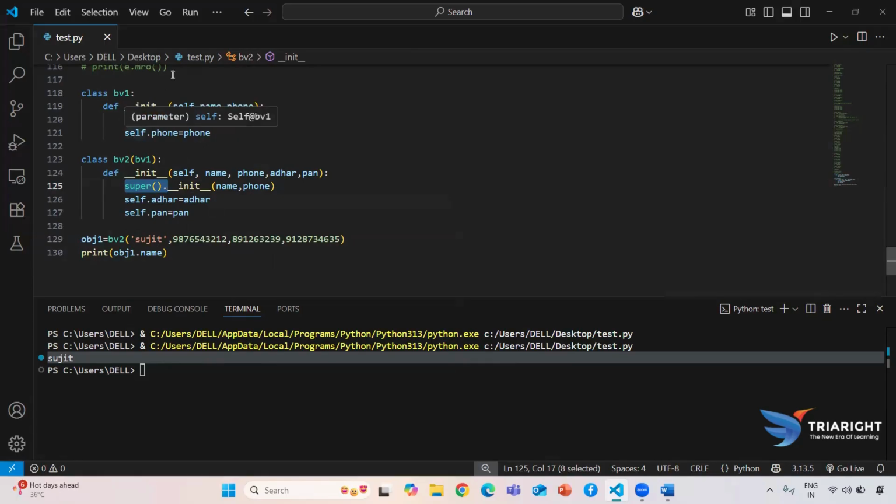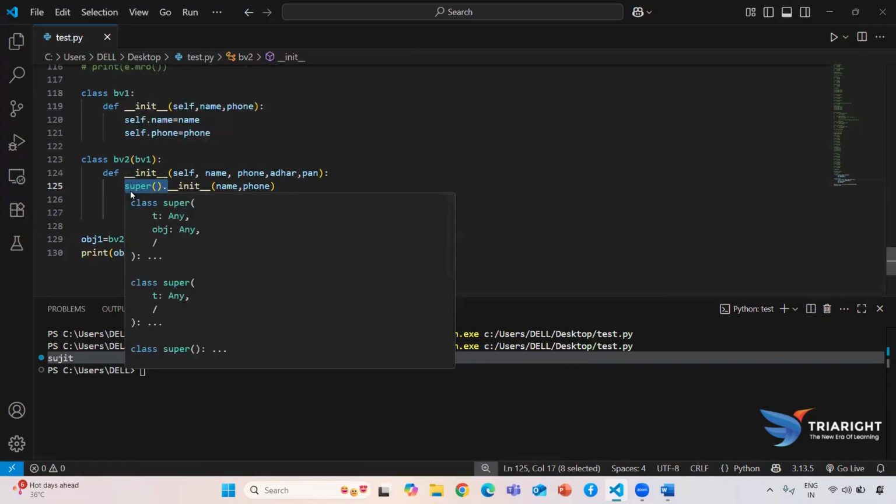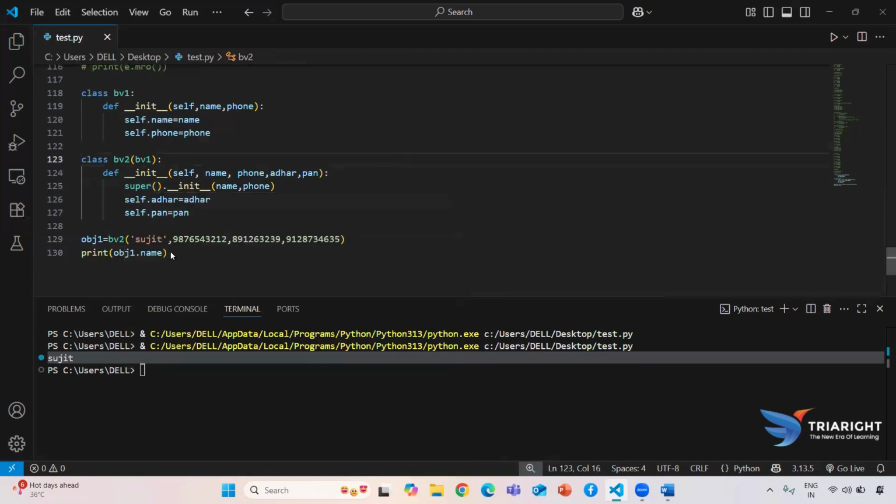Whenever you are writing any code, first the object will be created. When the object is created, then the constructor automatically gets executed. After it is executed, it comes to my bank version 2. Why? Because we are creating the object for our bank version 2. Then the constructor is executed, meaning here the constructor will start executing.